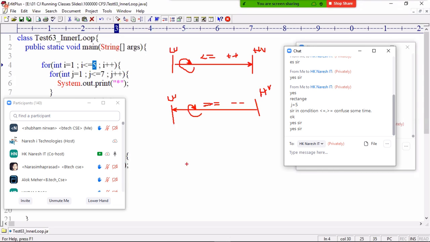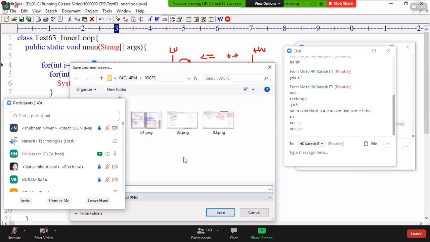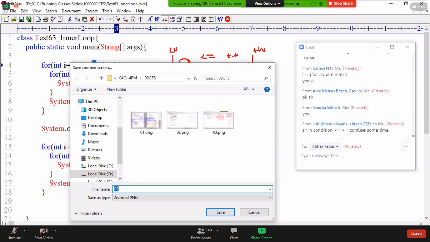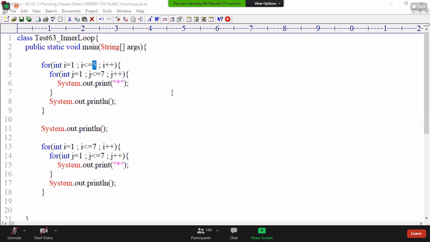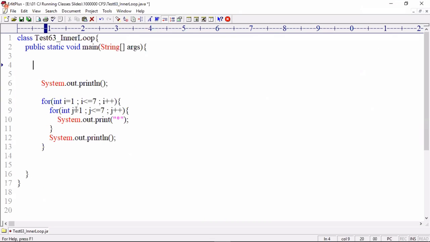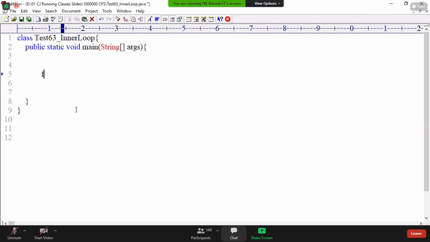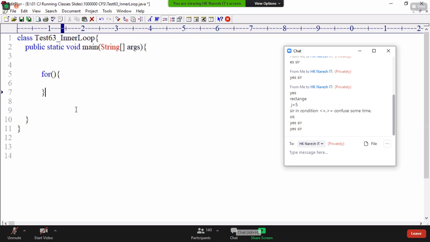Simple range point. Now I want to write this for loop here, in front of you, to show how it is working. What I want to display is rows. How many rows? Int I starts from 1.